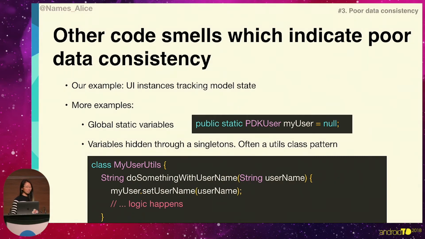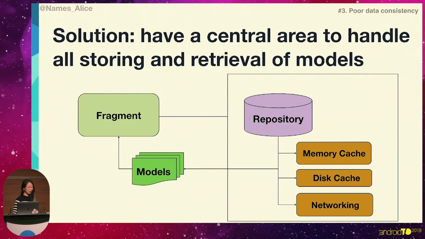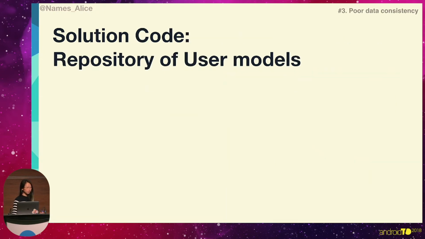So what's the solution? It's really simple. All you have to do is have a central area in order to store and retrieve all of your models. This is what we call a repository. And what that repository would do is when you want to get a model, rather than trying to introduce that logic in your views, you just use the central area, and depending on whether or not it should be fetching from network, disk, or memory, it'll figure it out for you, and it'll pass it back. So this is our solution of a user models repository.